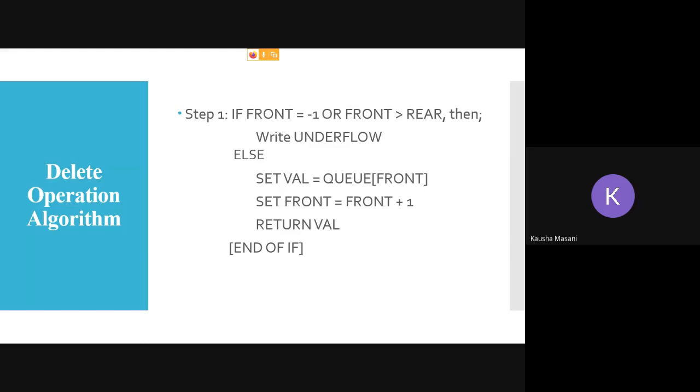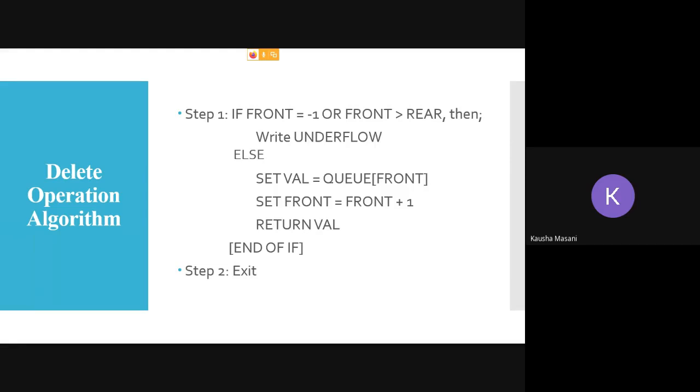In the else part, the first thing you are going to do is retrieve the value wherever the front is pointing at. Then you are going to increment your front. And then for the user you are going to return that retrieved value, so they know this particular value is getting deleted. So return value, and you exit from your DQ.